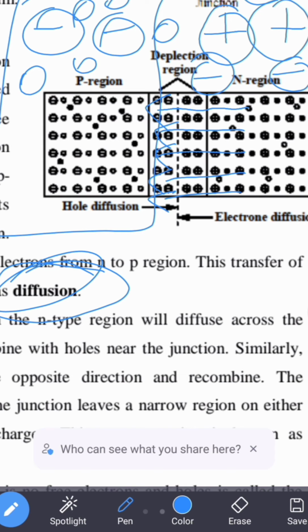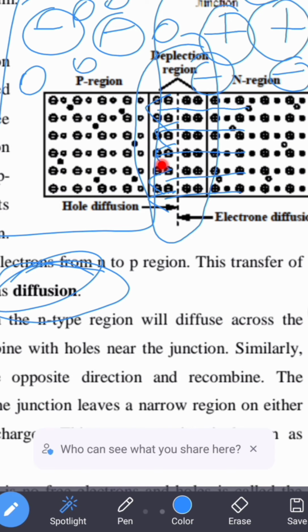So because of this diffusion, there will be the formation of a region called a depletion region, where none of the charge carriers are present. In the p region, we are going to see that holes are not present up to some region, and in the n region across the junction, that is near the junction, we are going to see the electrons are not present, and that region where none of the charge carriers are present is called the depletion region.